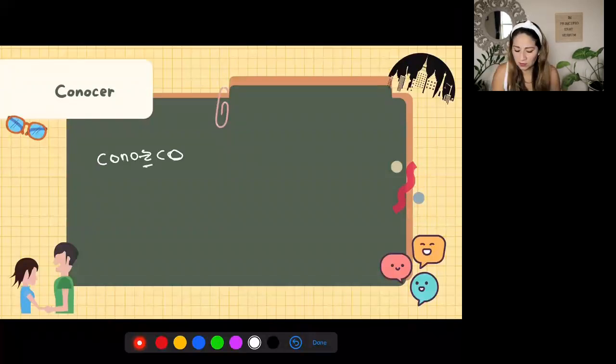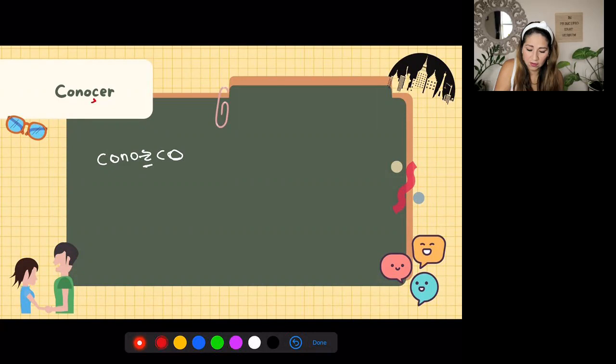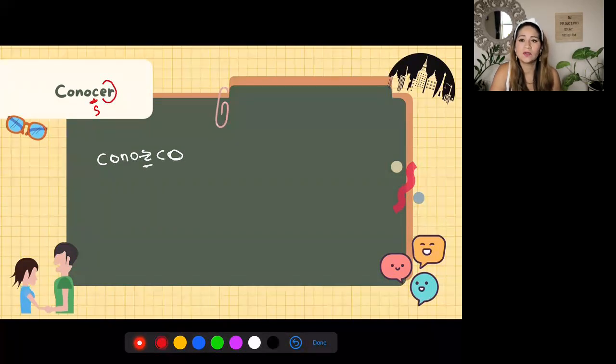And this is basically to keep the sound of the C here, because the verb conocer has an S sound for the C, right? Conocer. So we want to keep that sound. Otherwise, if we just replace the ER with an O, then this would sound like conoco, because the C with the O makes a hard sound like K. So conozco is totally different from conoco, which still keeps that sound. So conozco is I know.